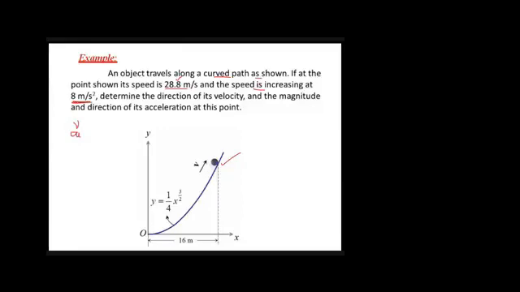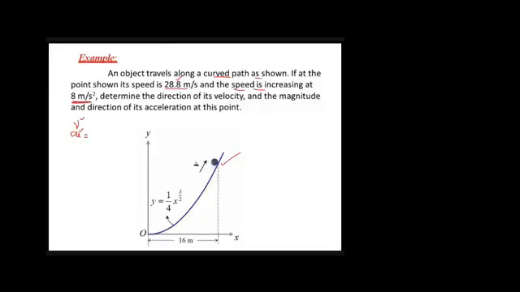Let's have a look again. The speed is increasing. Speed is increasing means the magnitude is increasing, right? They haven't used the word velocity. So the speed is increasing. This means the magnitude is increasing, so this means a change in AT, or a change in VT, which basically causes AT, right? So we have these two things.